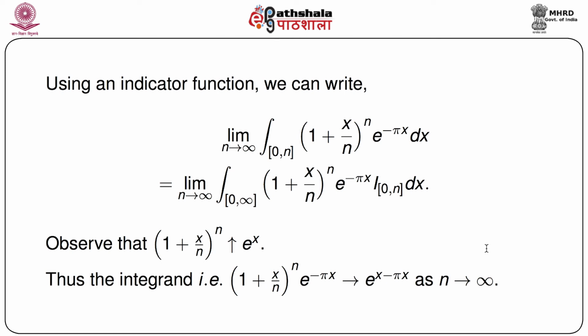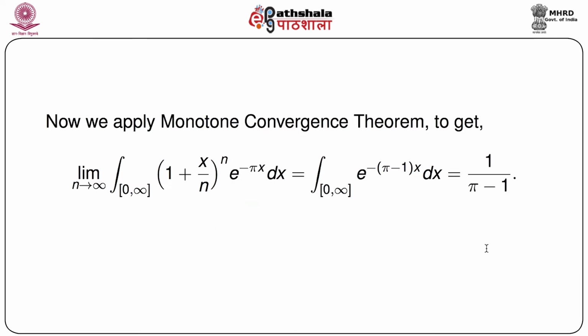That means first, instead of going to the integral, we have applied two techniques. One is how to write the integral using an indicator function and make the range free of n. Another thing is that instead of looking at the entire thing, just look at the function of the integrand and see how it behaves as n goes to infinity as a function of x. So x is pointwise.